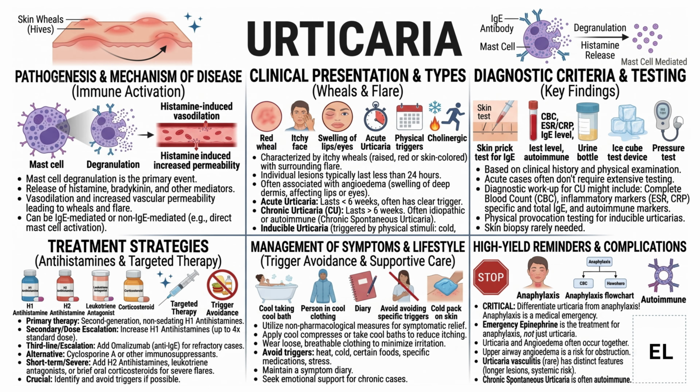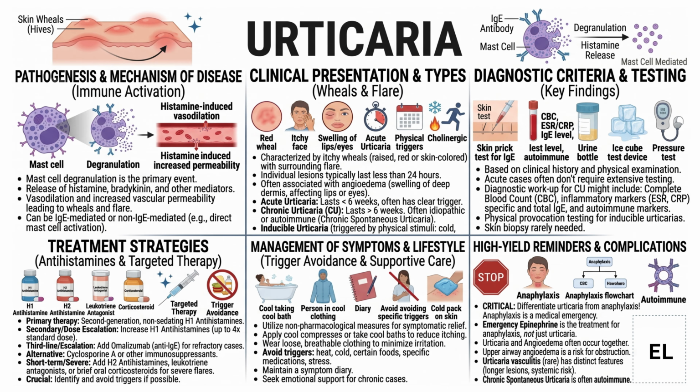The most critical point is to differentiate urticaria from anaphylaxis. While urticaria involves skin manifestations, anaphylaxis is a systemic, life-threatening reaction that includes airway compromise, hypotension, and multi-organ involvement. In such cases, the treatment is not antihistamines, it is immediate intramuscular epinephrine. This distinction can be life-saving. Another important point is that urticaria and angioedema often occur together, and angioedema involving the upper airway can lead to airway obstruction, which is a medical emergency.